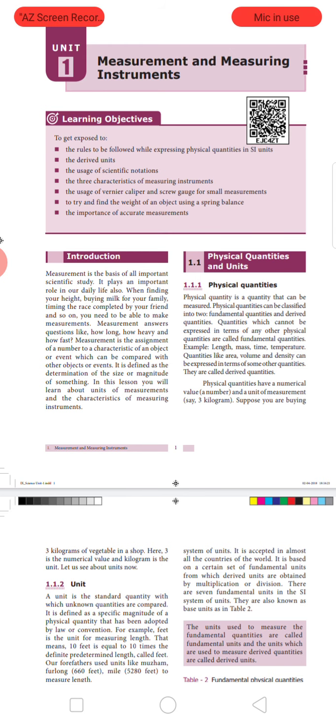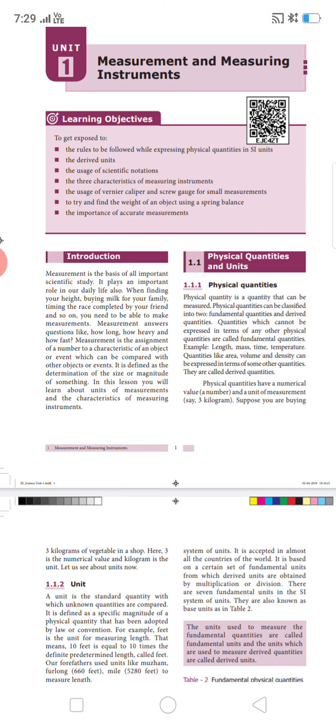Following the introduction, we have physical quantities and units. These physical quantities are classified into fundamental quantities and derived quantities. What is a fundamental quantity?